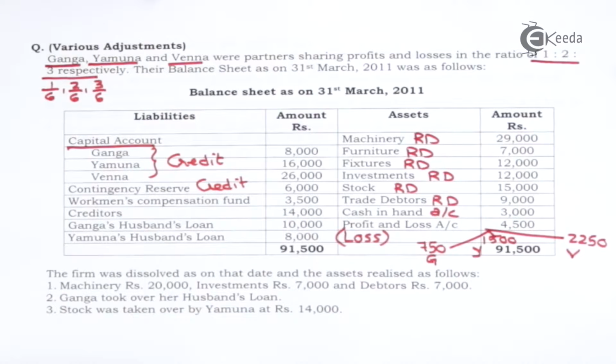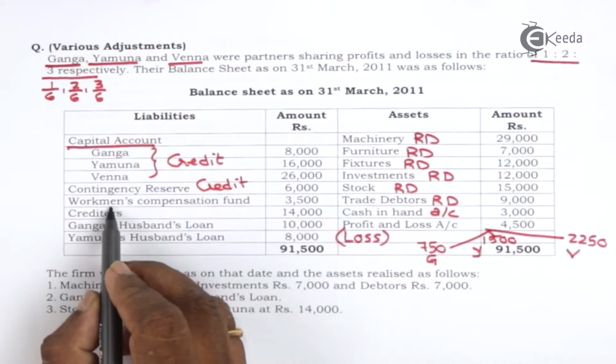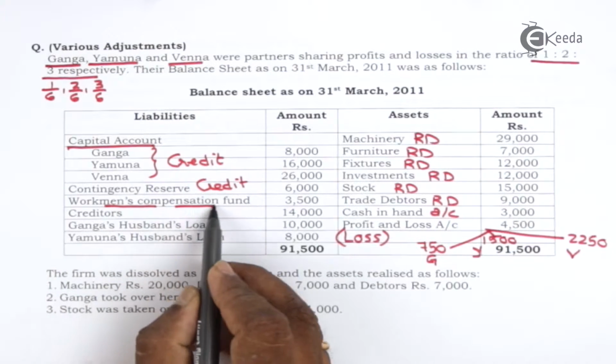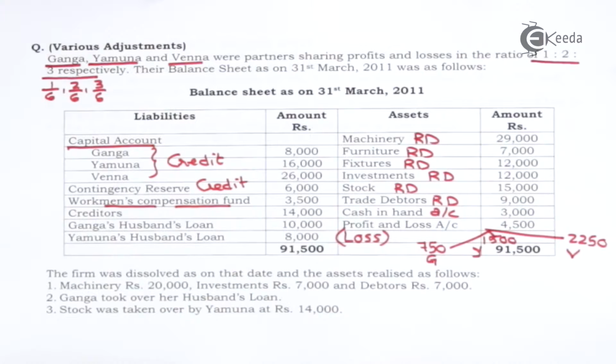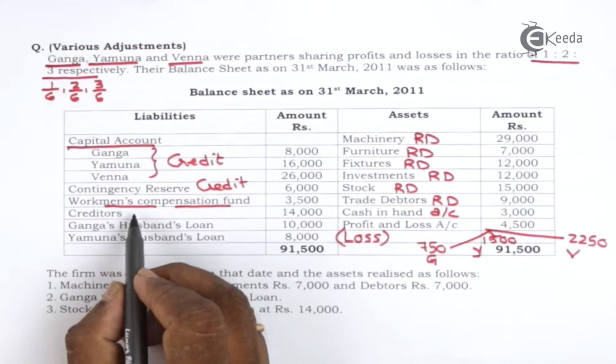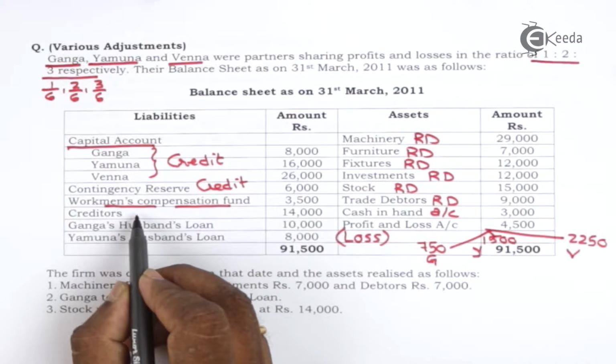This will be divided among partners in their profit sharing ratio. Workmen's compensation fund. Creditors, realization account credit.